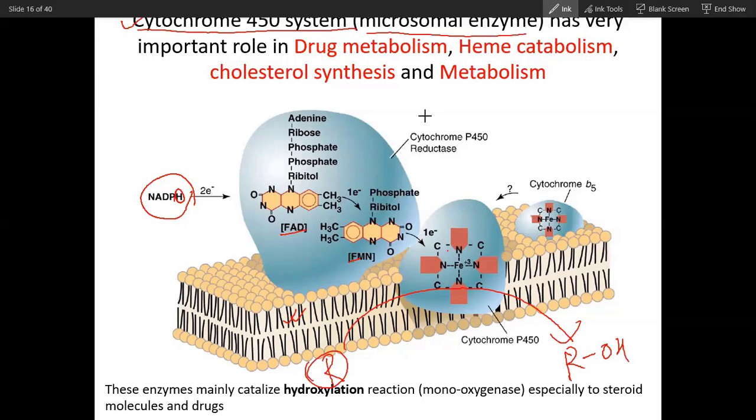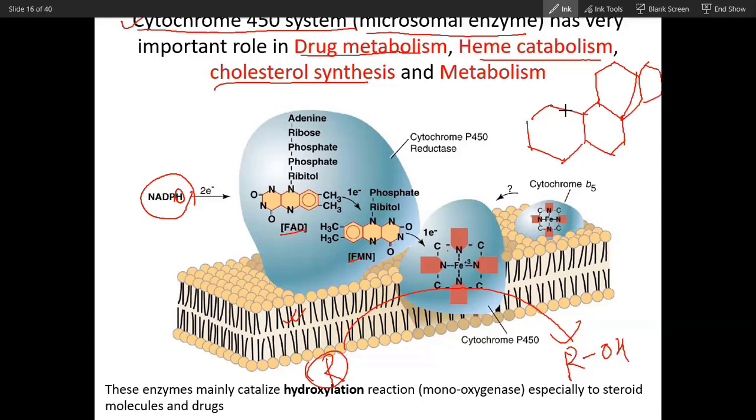This is microsomal. Microsome means the endoplasmic reticulum enzyme. This is very important for detoxification, drug metabolism, and then heme catabolism. We will talk about heme catabolism after this. And then cholesterol synthesis also, because steroid hormone or bile salt synthesis from cholesterol requires hydroxylation at many places. The same group of enzymes will be involved.